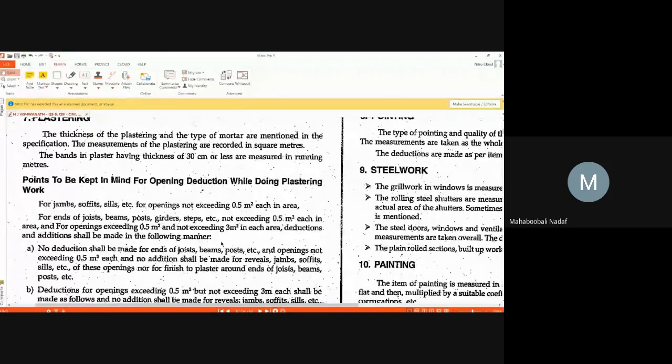See here, if the opening size is less than 0.5 square meter, you are not going to deduct anything. If it is 0.5 to 3 square meter, you are going to make a one-time deduction. If the opening size, door size or window size, is more than 3 square meter, then you are going to deduct it two times, because plastering is done inside as well as outside. So when you are going to solve the problems, you are going to understand this one.